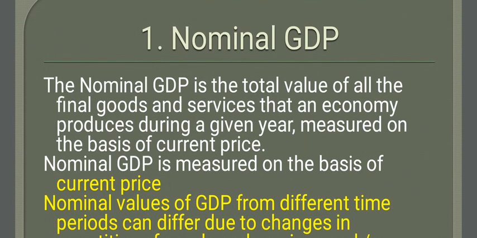This is nominal GDP. Nominal GDP is the total value of all the final goods and services that an economy produces during a given year, measured on the basis of current price. Student, current price means your nominal price, and nominal GDP means your current GDP rate. The nominal GDP is measured on the basis of current price. So you have to recollect that.